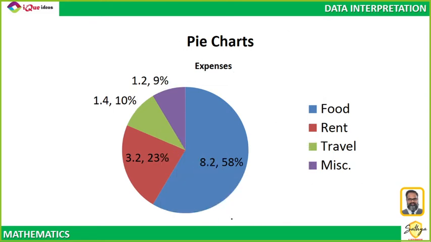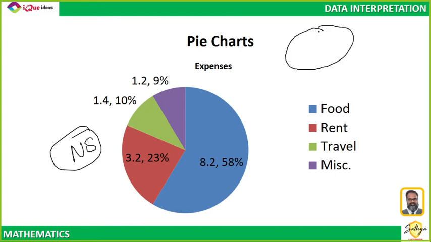Okay. So let us say that this is the pie chart for my expenses, and I make another pie chart for the expenses of, let us say, Chandan sir. So my expenses, these are the numbers. For Chandan sir, 50% of his expenses is for food.